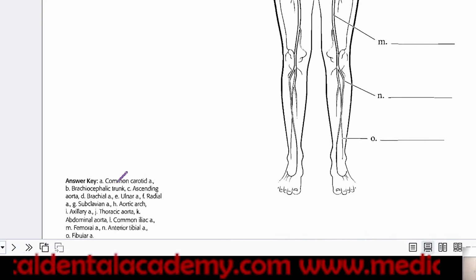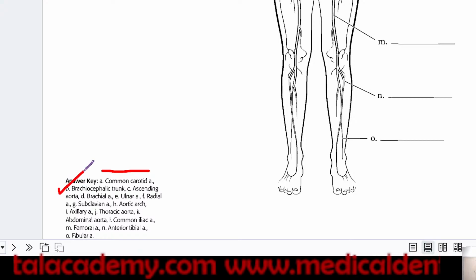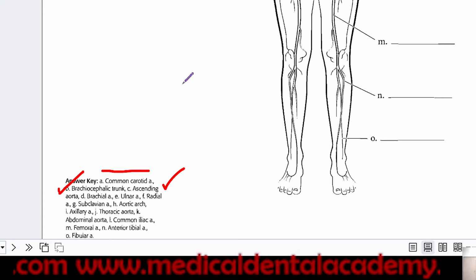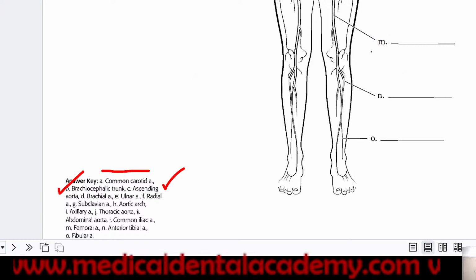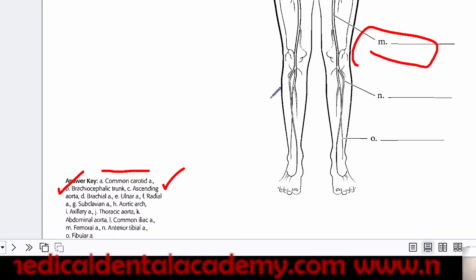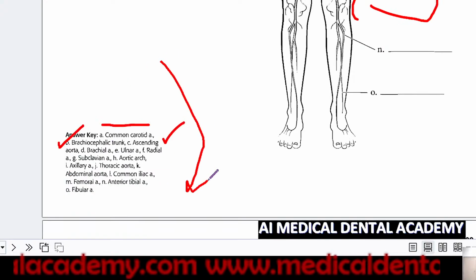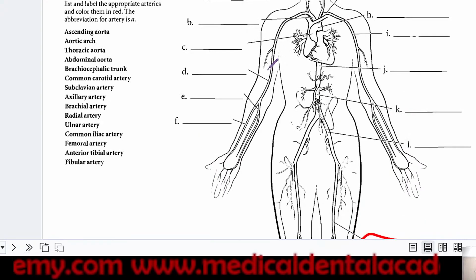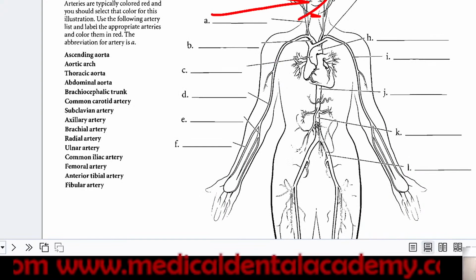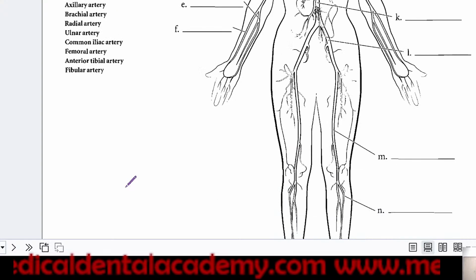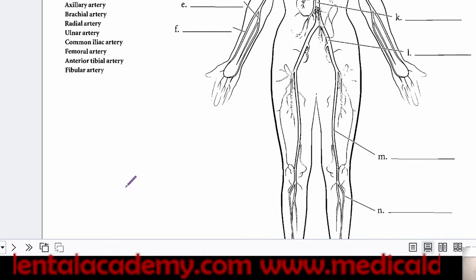All these things you have to label: common carotid, brachiocephalic, ascending. This book I will send you, and when you read it, you will understand that all these labelings are very important. When you go through it for the first time, you just read and understand, and then without looking, you have to label all these things. So it's a sort of homework, and also a sort of puzzle.